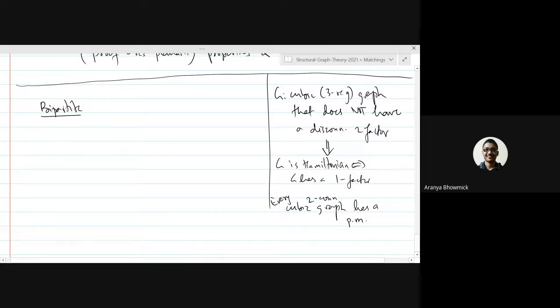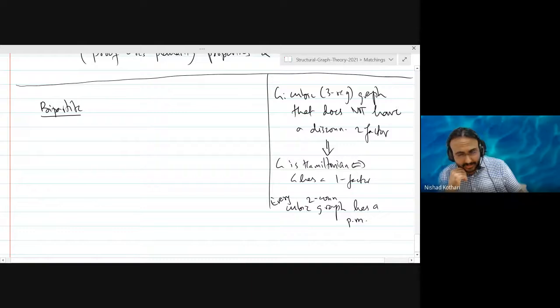But my point is that if it has a perfect matching, then by Tutte-Berge theorem, we know that alpha prime G will be exactly equal to n by 2. Now we defined the concept of barrier for a given graph. So can we just find the size of a minimum barrier in such graphs, in two connected cubic graphs?